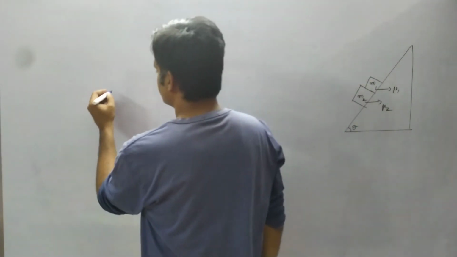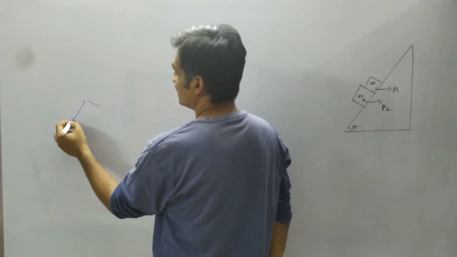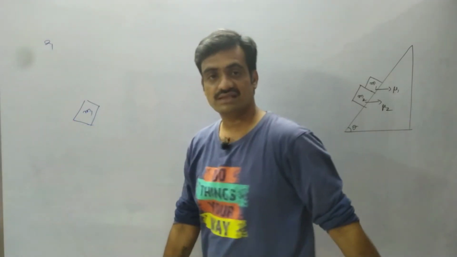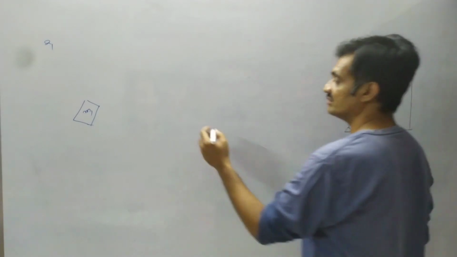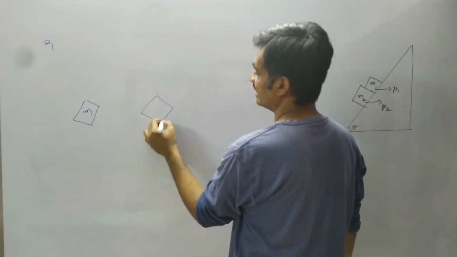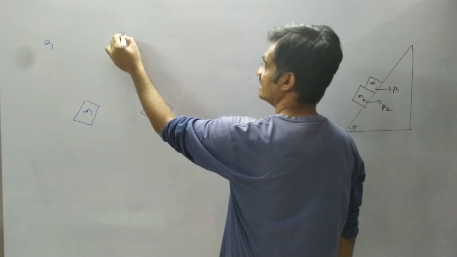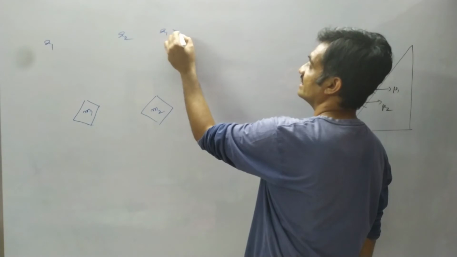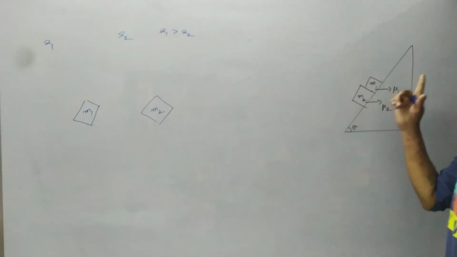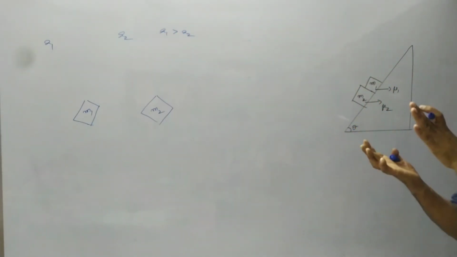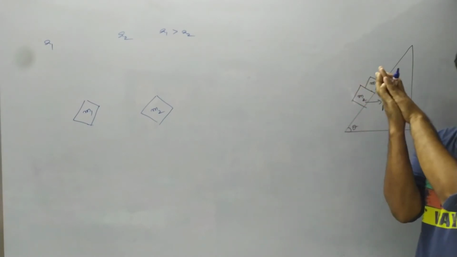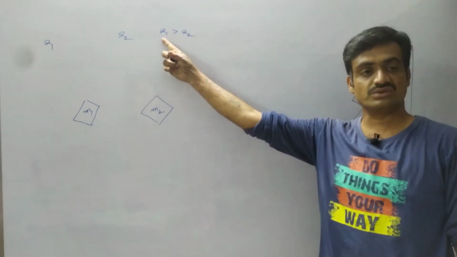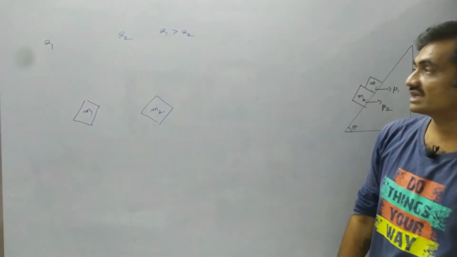So when we consider the mass m1 on the inclined plane, let us consider that it possesses acceleration a1, and if we consider mass m2 on the inclined plane, it possesses acceleration a2. If a1 is greater than a2, then the two blocks will move in the downward direction in contact with each other. Why? Because the first block possesses more acceleration as compared to the second block.